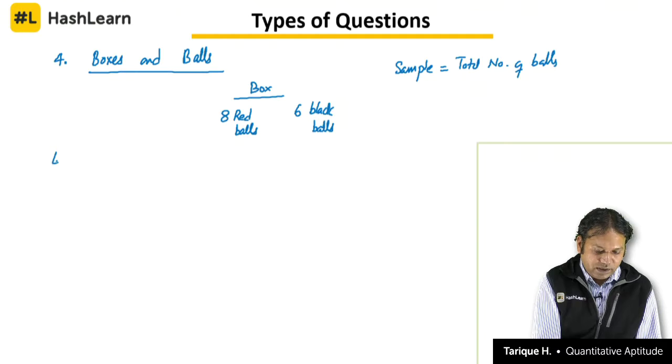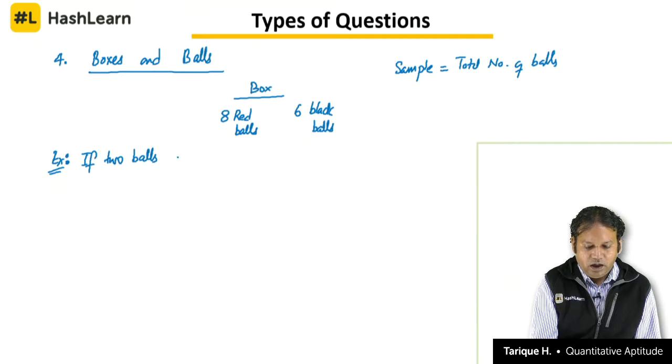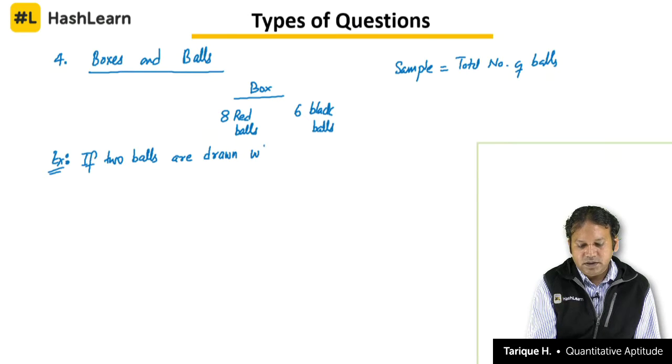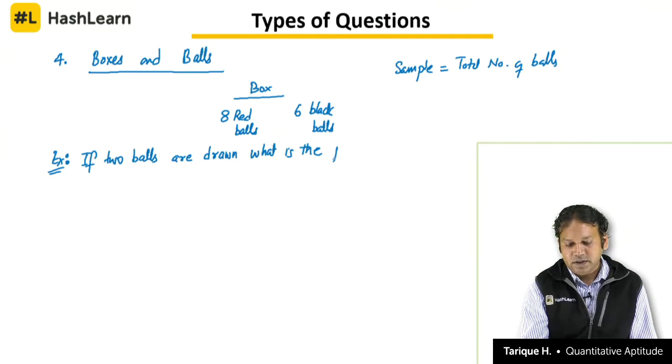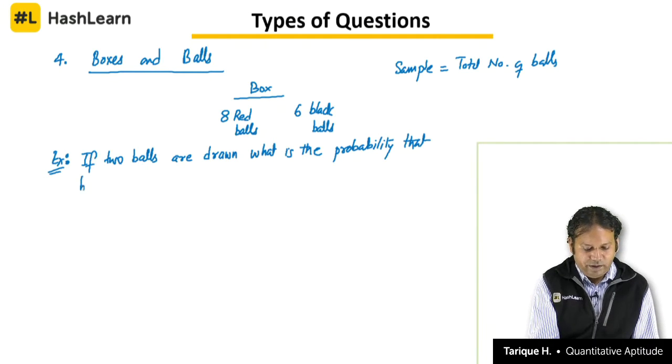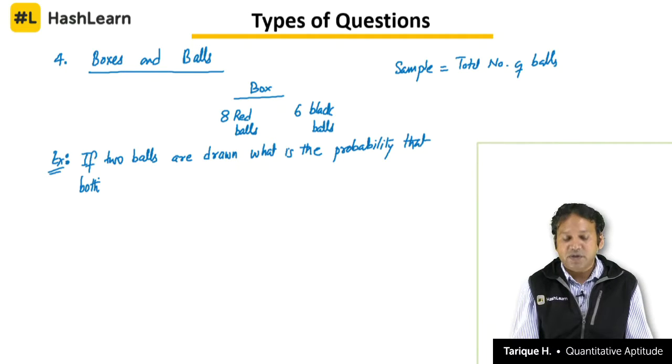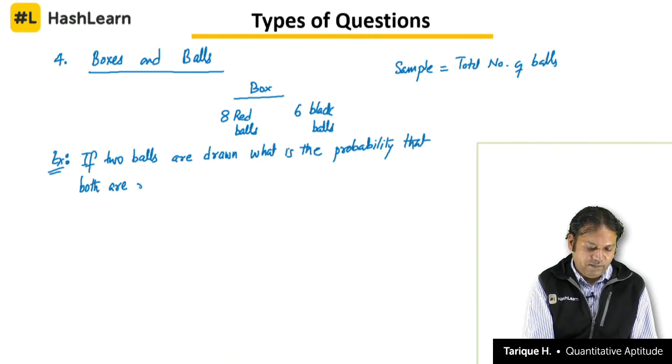Now, let us take an example question. If 2 balls are drawn, what is the probability that both are red? Now, just like we have done the question on cards, same way we will do this also. We will think about the first ball and the second ball.